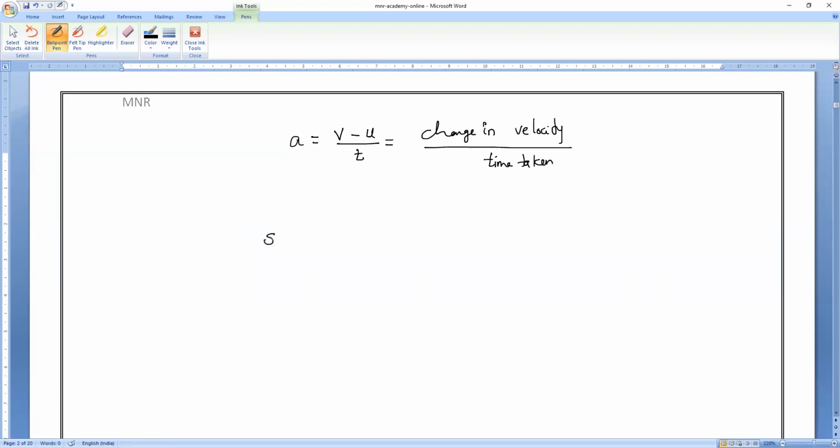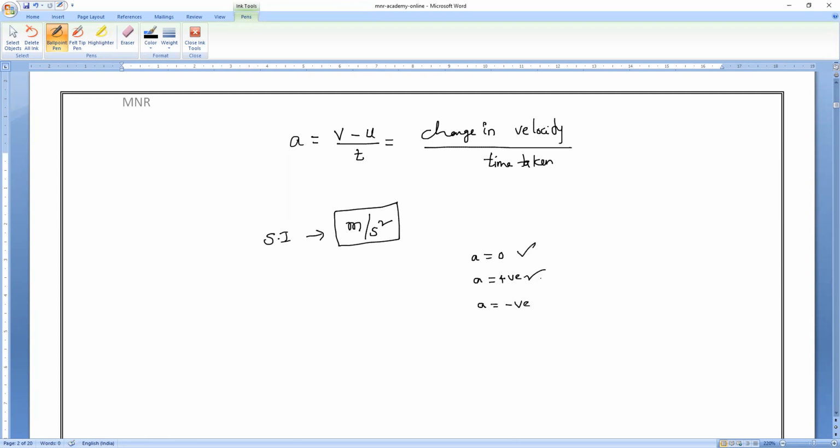Can you tell me what is the SI unit of acceleration? Everybody, meter per second square. Reading is also very important. Meter per second square. And in the last class, I taught you three things: when acceleration is zero, when acceleration is positive, when acceleration is negative.